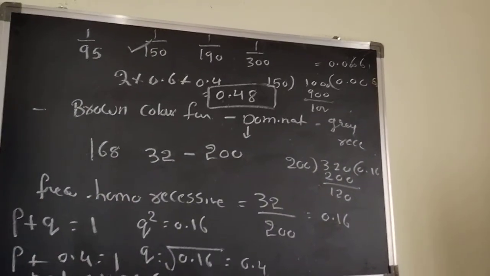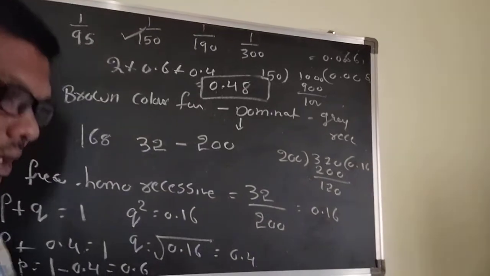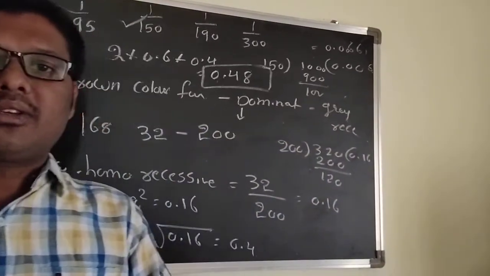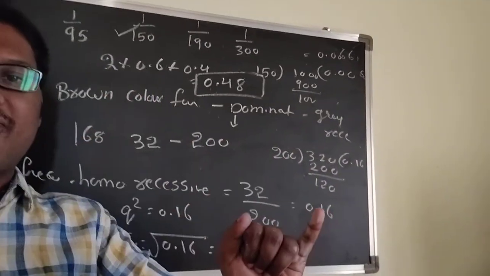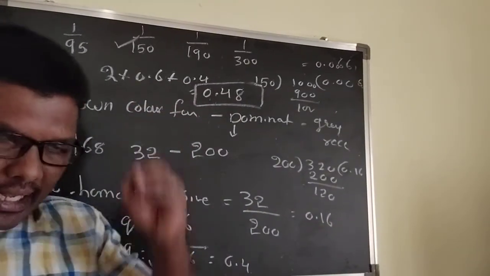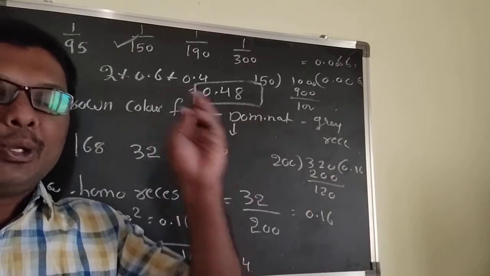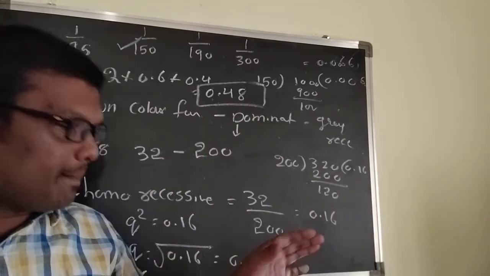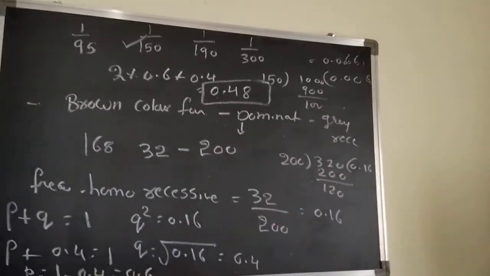It's very easy. First, if they give the individuals, first you can calculate the genotypical frequency, next you can calculate the allelic frequency. If they give the percentage, you can divide it by 100, compulsory you can get the answer.